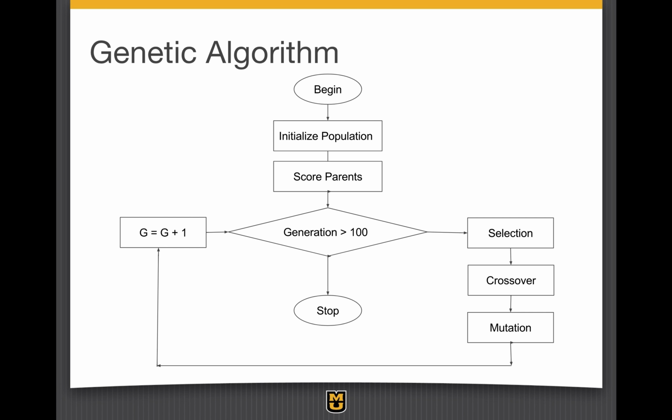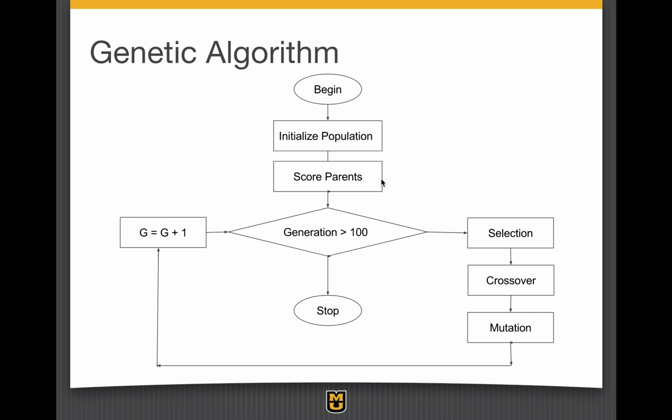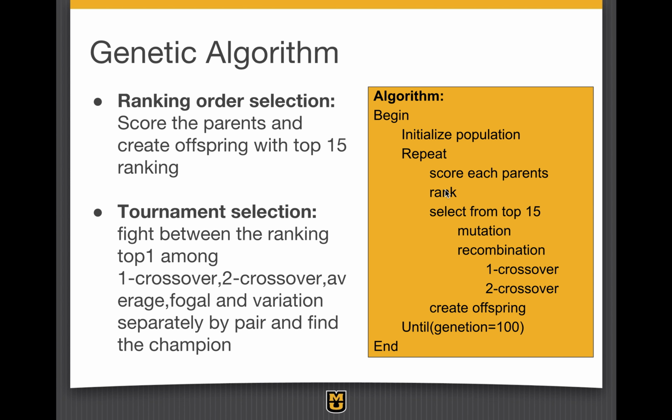The flowchart shown here is pseudocode of the genetic algorithm that we used in the project. First, we initialize the population, for example the neural networks, and have them compete with each other, and based on their performance, we score the neural networks. Then, we check if the generation is more than 100, and if it's true, we stop. Else, the neural networks are given to the selection operator, which selects the parents for creating offspring.